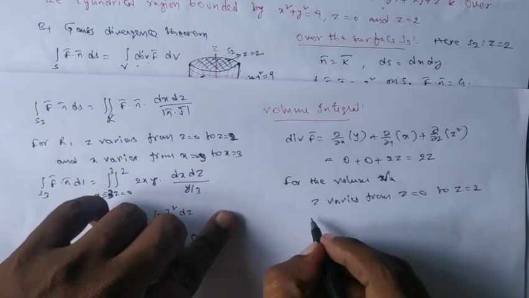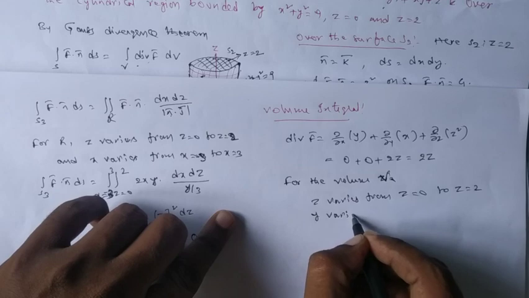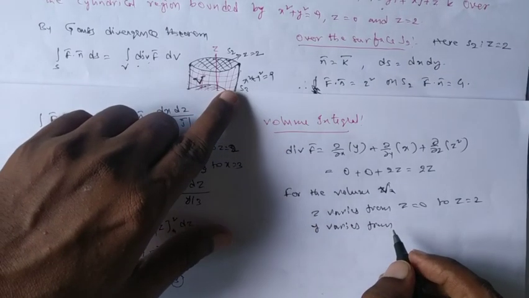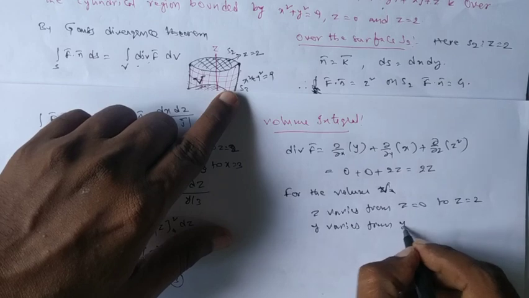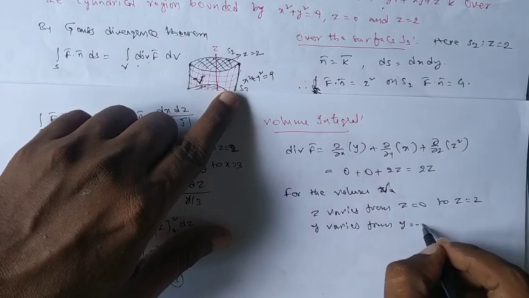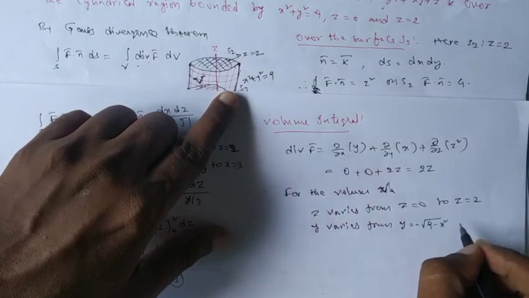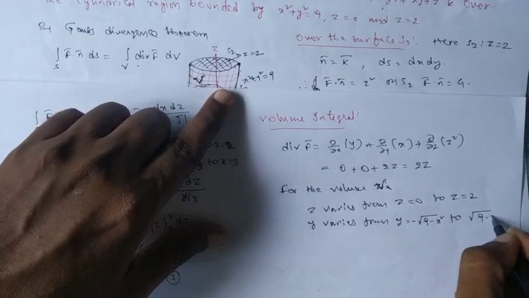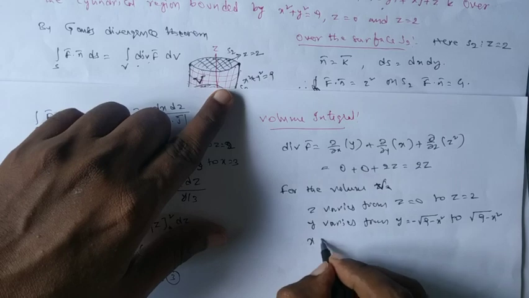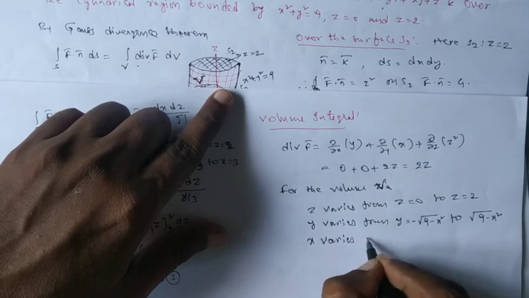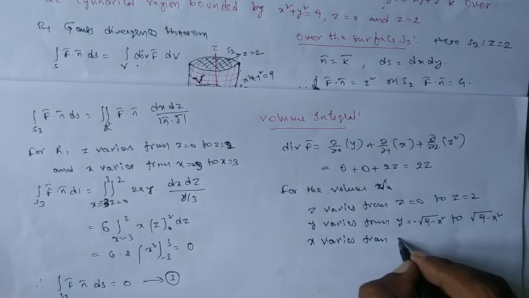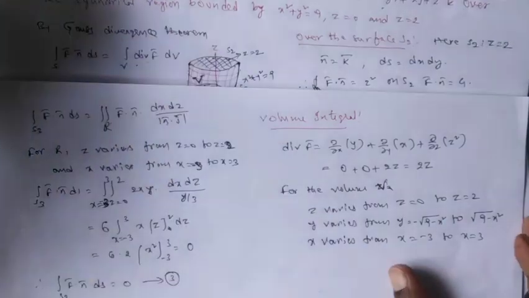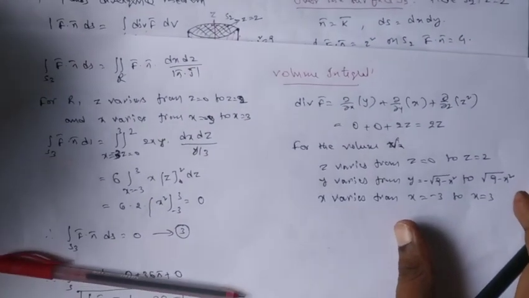Moreover, y varies, once you observe that the equation is x square plus y square equal to 9, from minus square root of 9 minus x square to plus square root of 9 minus x square, and finally x varies from x equal to minus 3 to x equal to plus 3, so that we can take the integration easily.